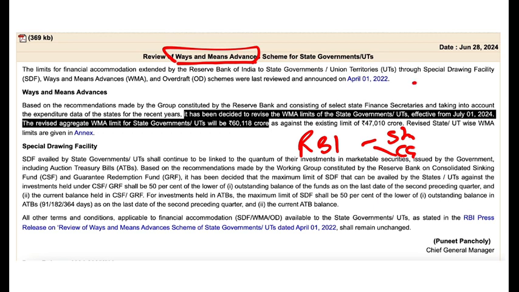When was it introduced? It was introduced in 1997, and this scheme was started so that the states, union territories, etc., can borrow from the RBI for short term. When I say short term, I mean up to 90 days. They have to return the money within 90 days, and the interest rate is charged at the repo rate.